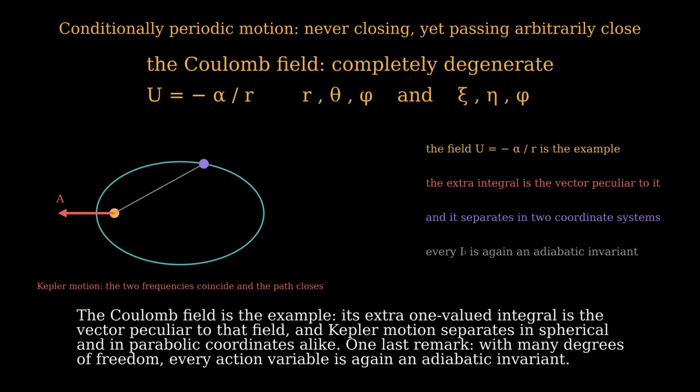The Coulomb field is the example. Its extra one-valued integral is the vector peculiar to that field, and Kepler motion separates in spherical and in parabolic coordinates alike. One last remark. With many degrees of freedom, every action variable is again an adiabatic invariant.